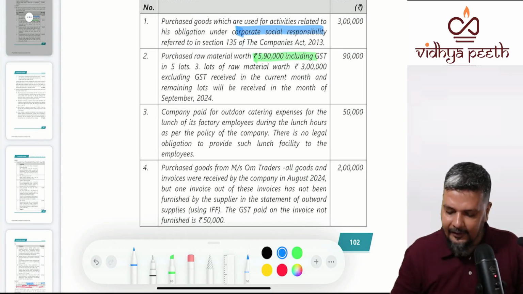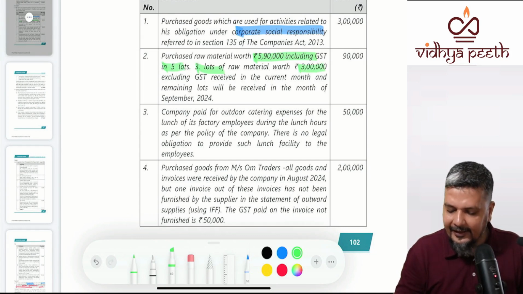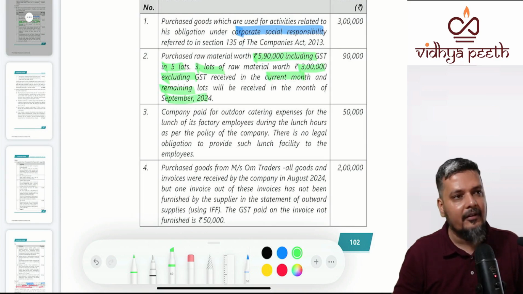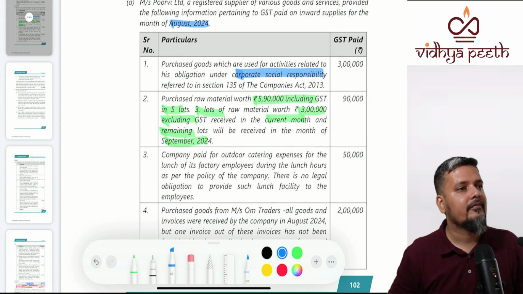Well, let us understand. 5 lakh including GST in 5 lots. 3 lots of raw materials worth 3 lakhs excluding GST received in the current month, and the remaining lots will be received in which month? When can you take the credit?